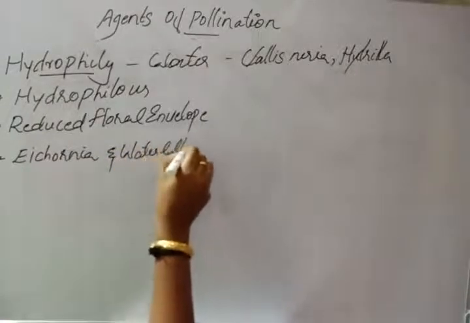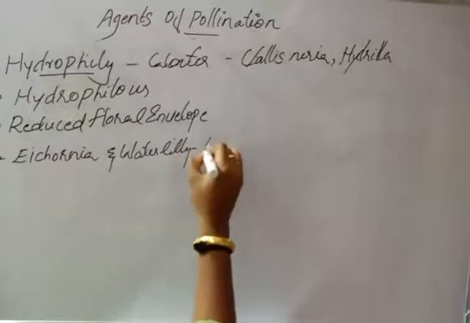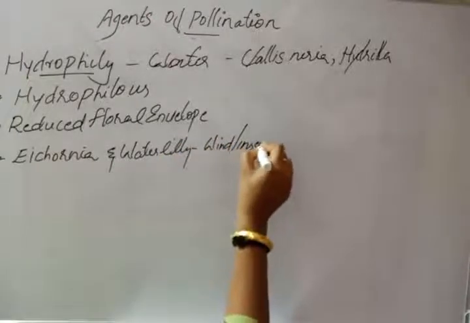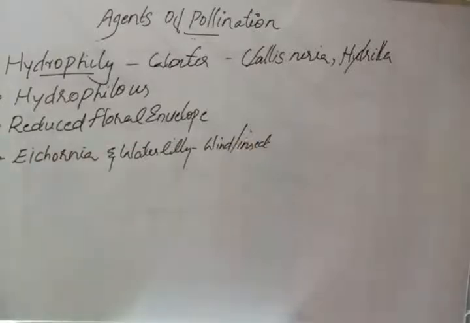This is an exceptional case. That's why at the beginning I said that not all aquatic plants are pollinated by water. They may have other agents.